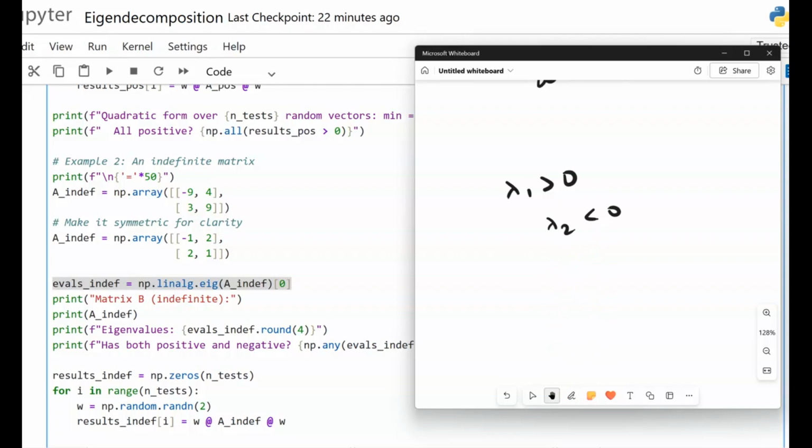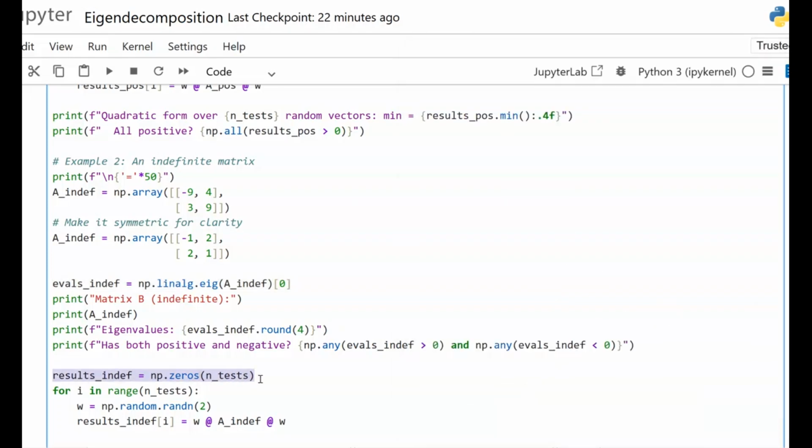And if eigenvalues have mixed sign, here W transpose multiplied by A multiplied by W can be positive or negative. So here A is indefinite. And here we have the empirical result. Yes, minimum is negative, maximum is positive.